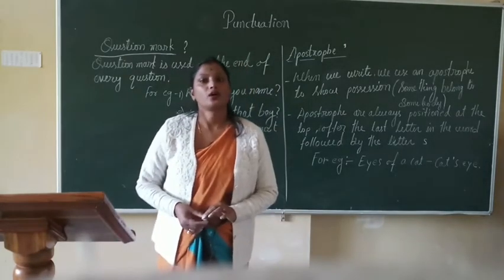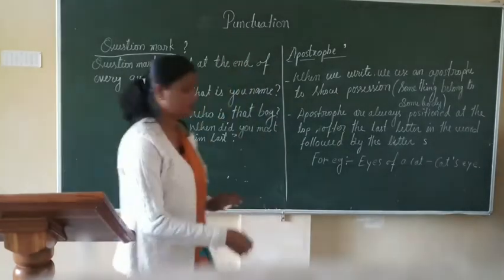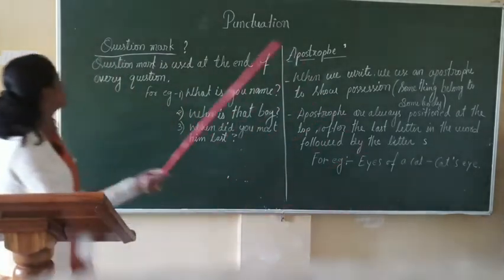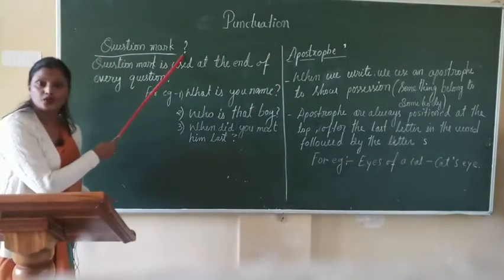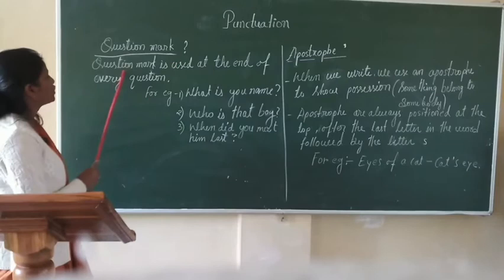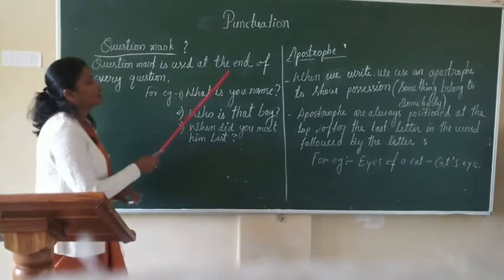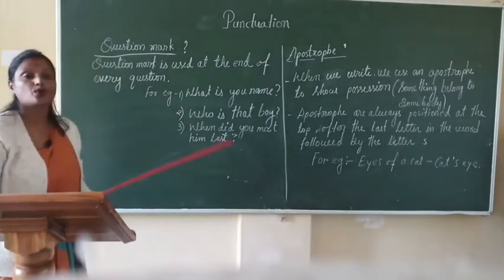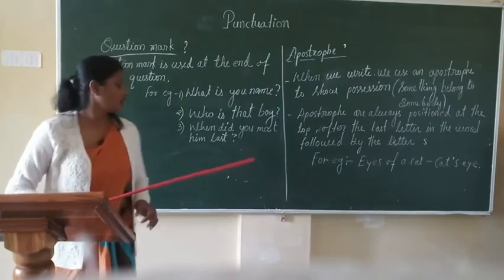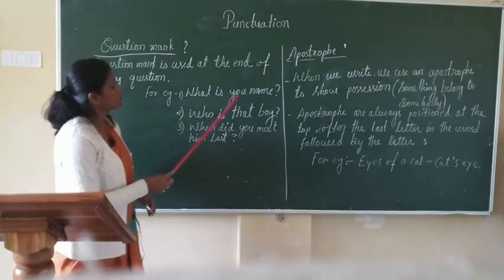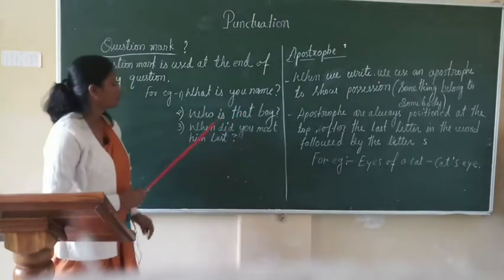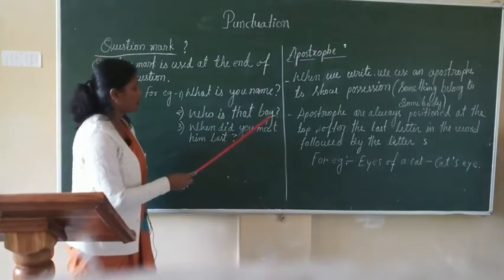Next is question mark. This is the symbol of question mark. A question mark is used at the end of every question. For example, what is your name? Who is that boy?